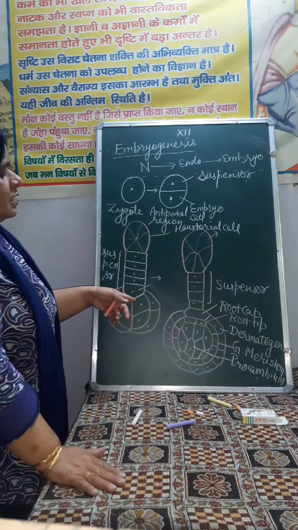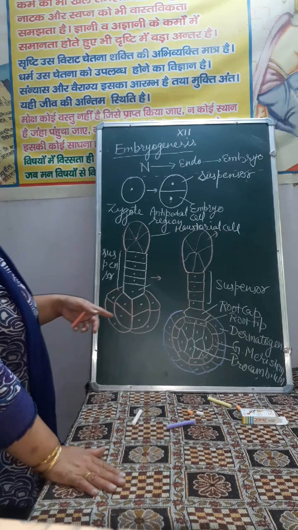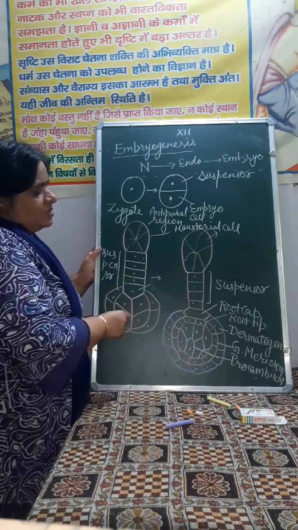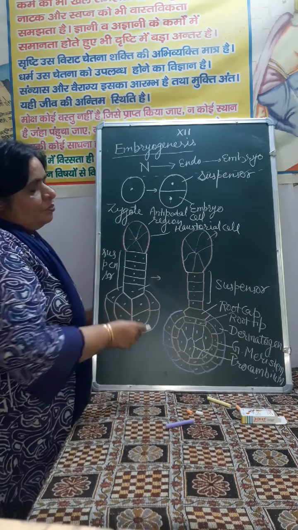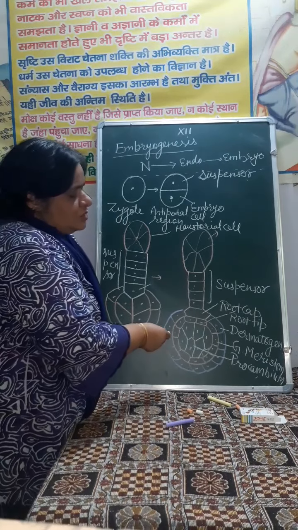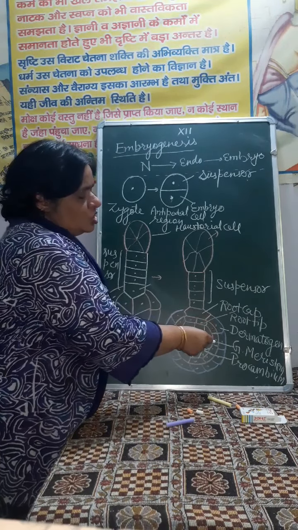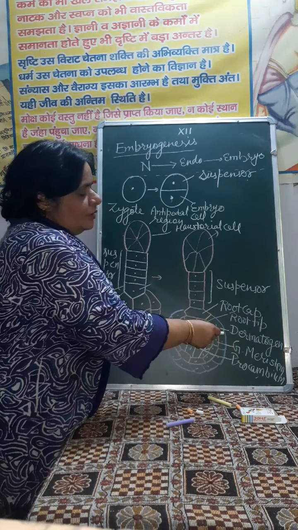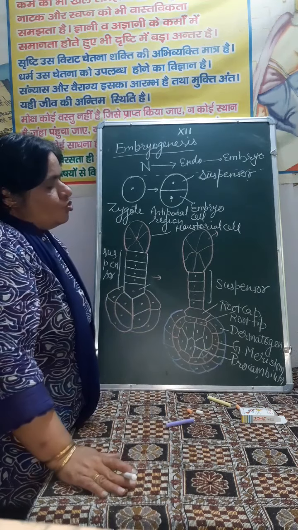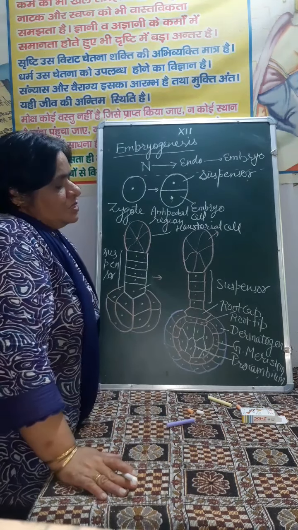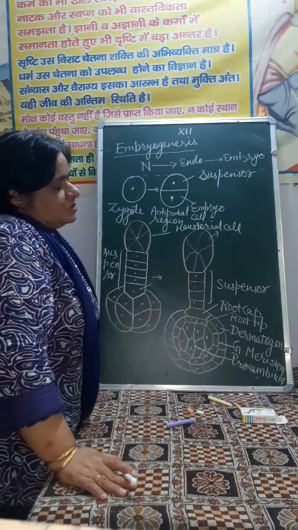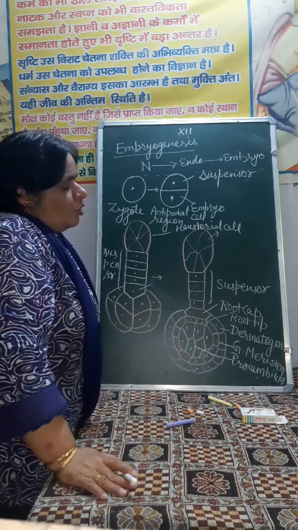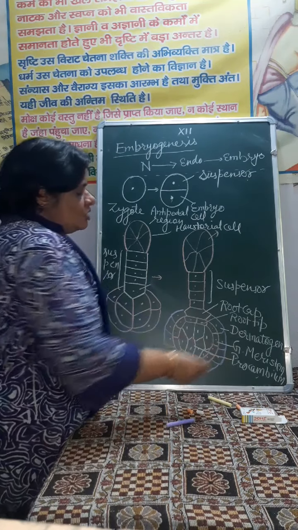Then there is 2 vertical division and 1 transverse division to form this octant structure that is having the 8 cell. These 8 cells, they are arranged in 2 tiers. Further constant division in these cells and further differentiation to form 3 layer of the cell. Outermost layer is called dermatogen. Dermatogen, it gives rise to epidermis, that is the outermost protective layer. Next is the ground meristem. Ground meristem gives rise to cortex and endodermis, and next is procambium which gives rise to stele.